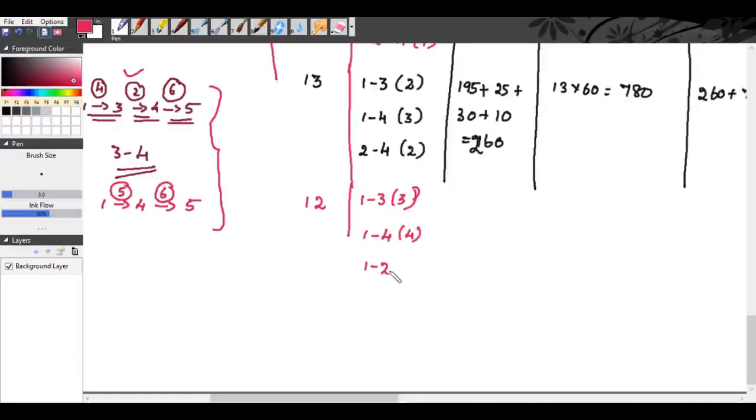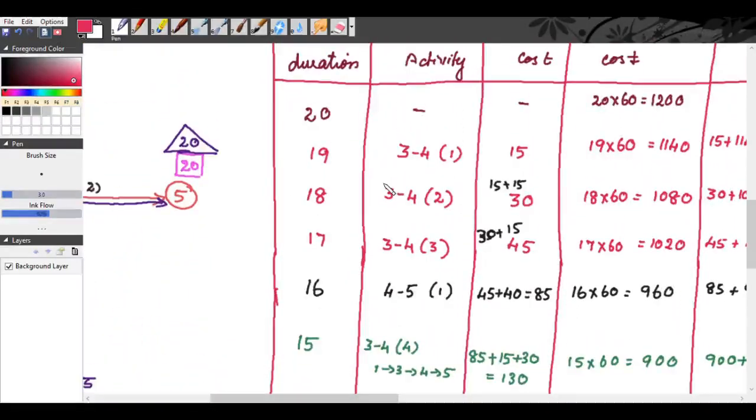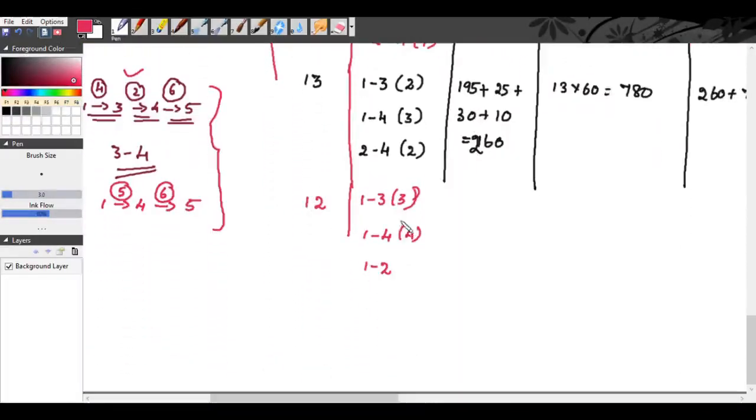So 1, 2 is crashed for the first day, right? We have not crashed 1, 2 so far. You can check. So 1, 2 is crashed for the first day. So how much you get? 260 plus for activity 1, 3 it is 25 rupees. For crashing the activity 1, 4 it is 30 rupees. For crashing the activity 1, 2 it is 20 rupees. So you get totally 260 plus 25 plus 30 plus 20. So you get 335 rupees.